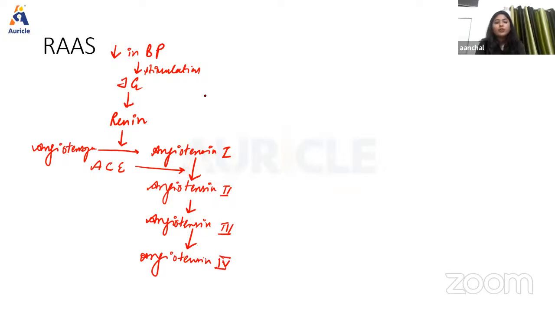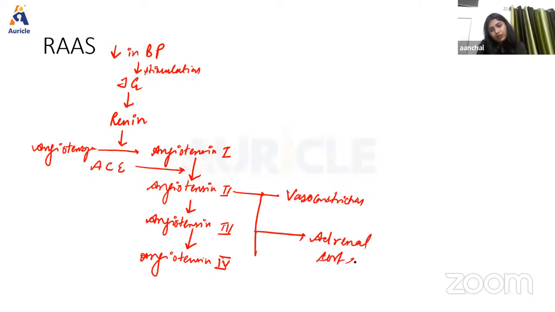Now this angiotensin 2 is responsible for two things. First, it will cause vasoconstriction of the blood vessels. Second, angiotensin 2, 3 and 4 will cause stimulation of the adrenal cortex.